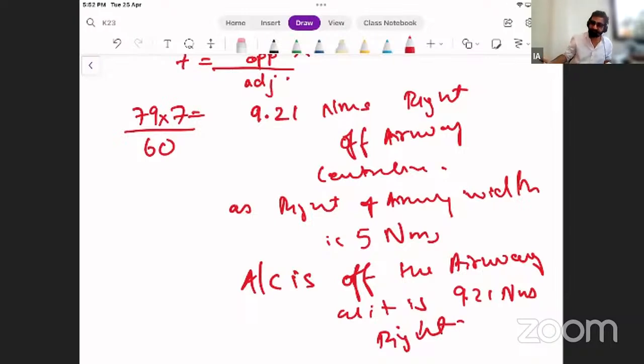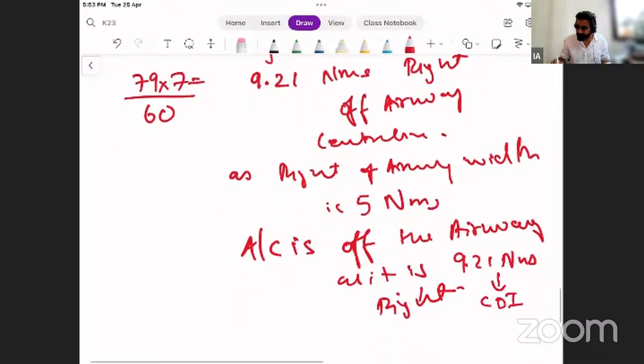बट द गुड थिंग इज योर CDI shows you up to 10 nautical miles and CDI more than 10 भी दिखाएगा, but what is that more than 10 you don't know.